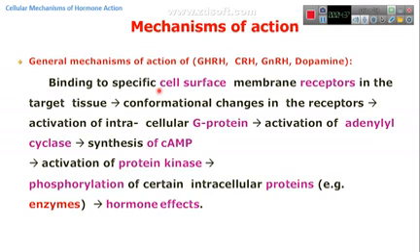The hormones bind to the cell surface receptors, because for this type of hormone, the receptors are on the surface of the cell membrane. After that, this binding initiates conformational changes